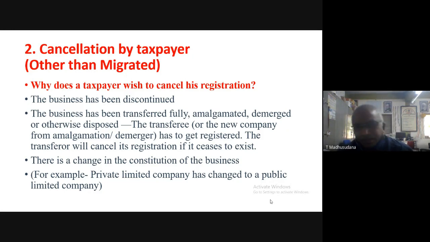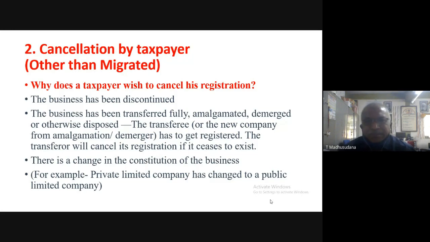Therefore, they can apply for the cancellation of their registration in GST REG form 29.